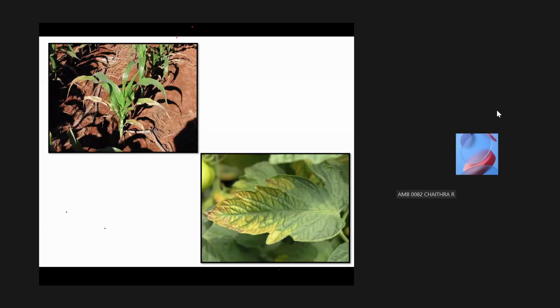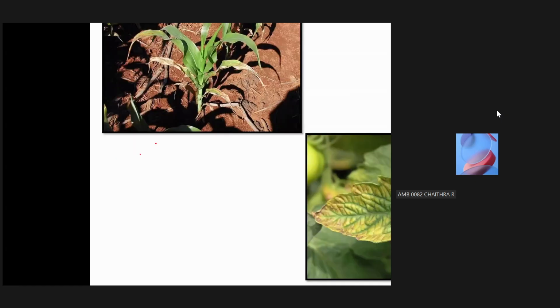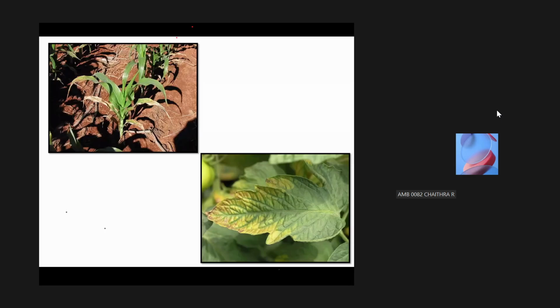It also imparts resistance to pests and diseases. Why is it called a quality nutrient element? Because it increases the qualities of the fruits like color, sweetness, shape, and other factors too. Okay, then it gives resistance to various pests and diseases. Okay, fine, good.